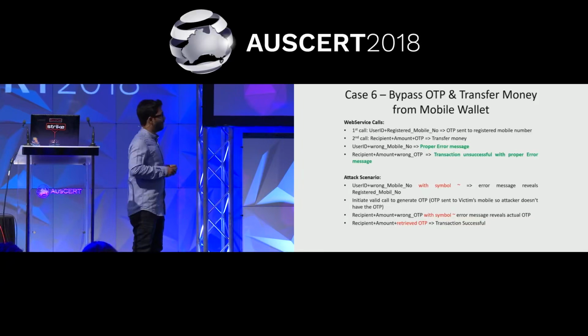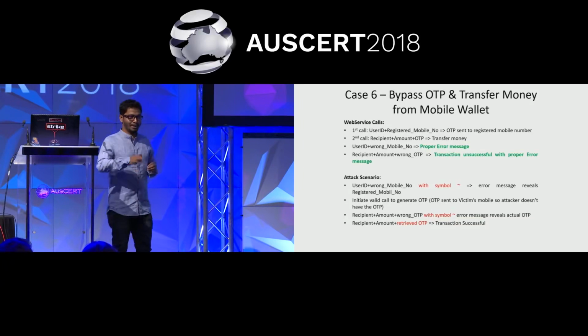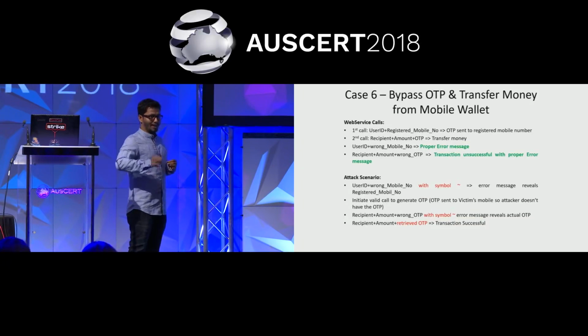victim's mobile. Suppose you are the victim and I am the attacker. I don't know your mobile number, but I know your user ID. I gave your user ID in the login page with any random mobile number. In the first error, I got to know your mobile number. Now I initiate another request with your mobile number and user ID. An OTP got generated, but that OTP is not with me. It went to your mobile, right?